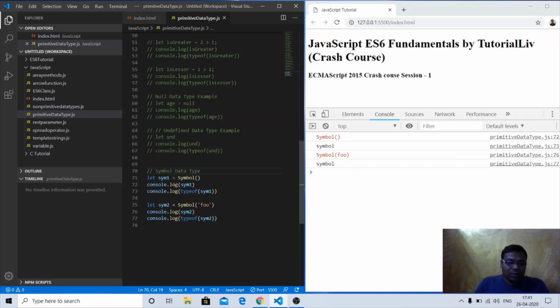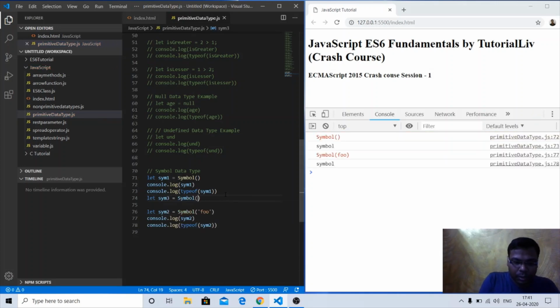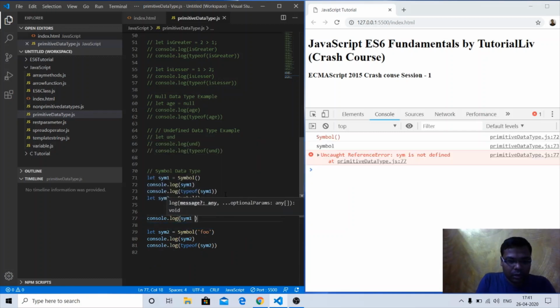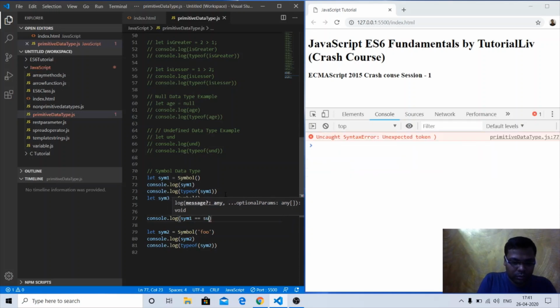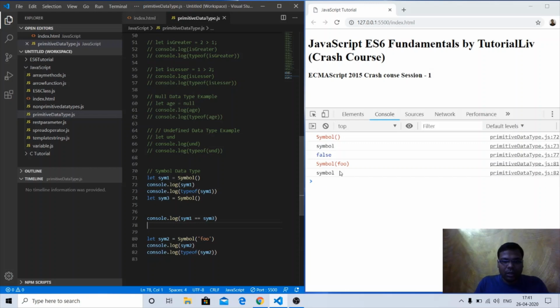You can see sim1 is a symbol, and sim2 is declared here. Let me declare let sim3 equal to Symbol, and console.log sim1 double equals sim3. You will see that this particular line returns false.